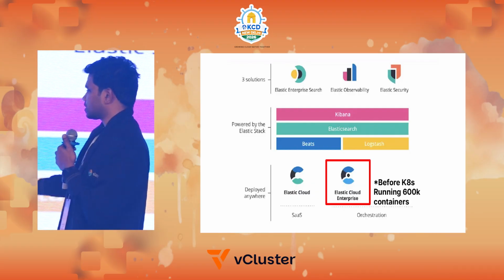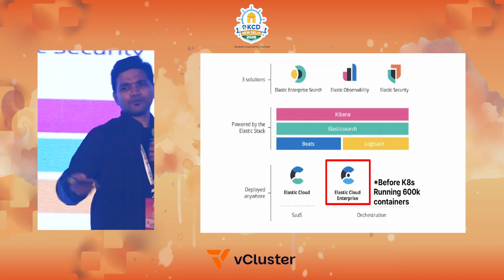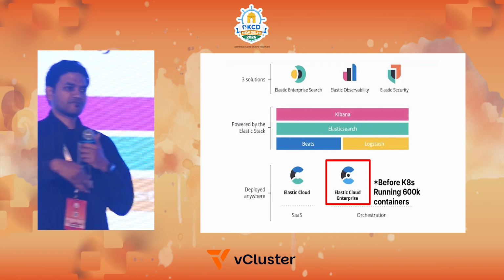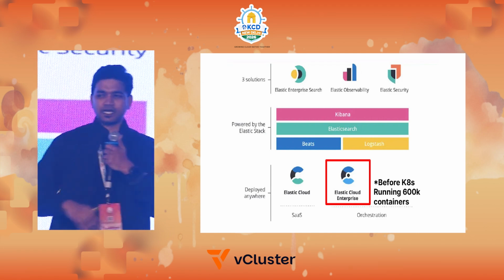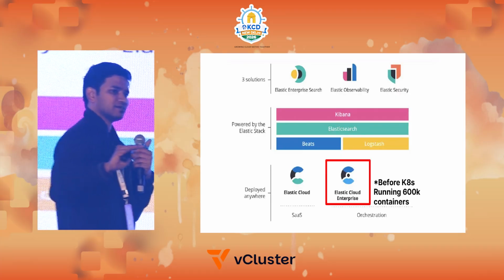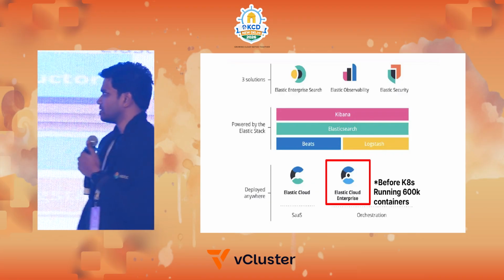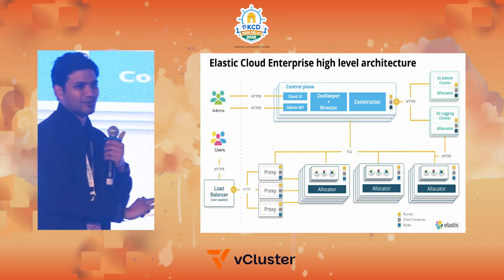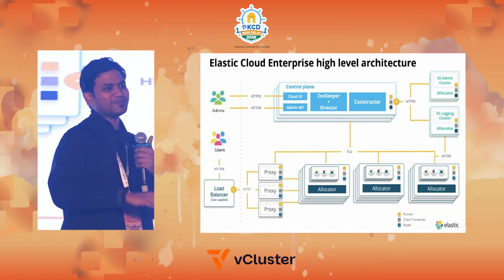That's it. And what we had before, so we all know Kubernetes, right? But before Kubernetes, we were trying to build an orchestration platform to support this. Ten years back, what we were trying to do was basically called ECE, where we were easily able to run around 600,000 containers. And it looks like this. You might feel it looks like Kubernetes itself, but these are all the basic building blocks that we require to build Kubernetes.